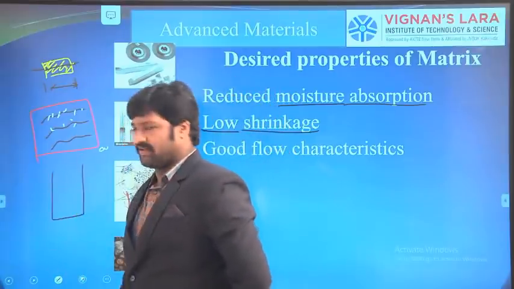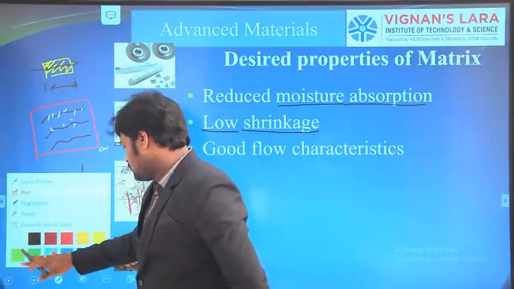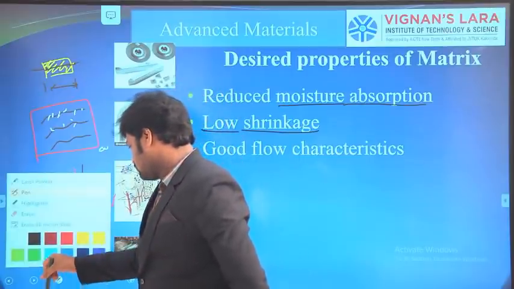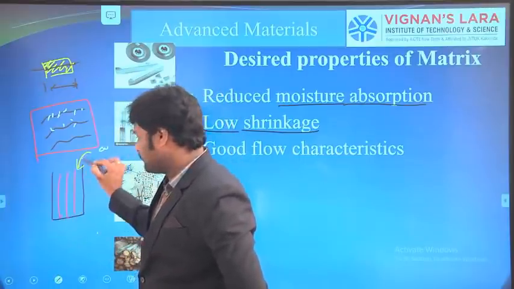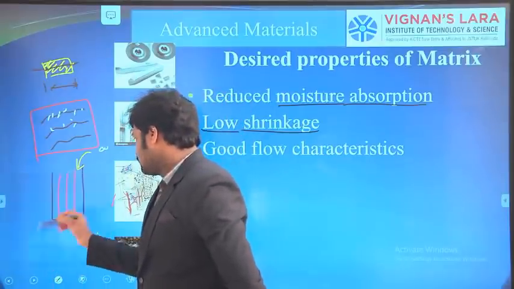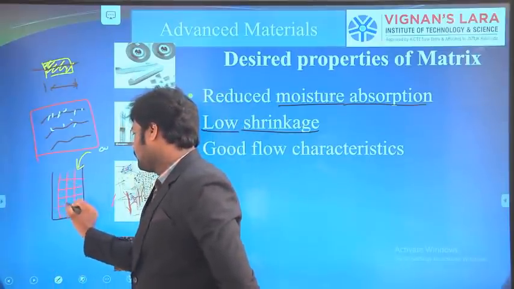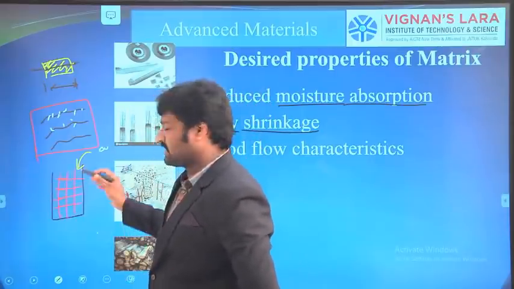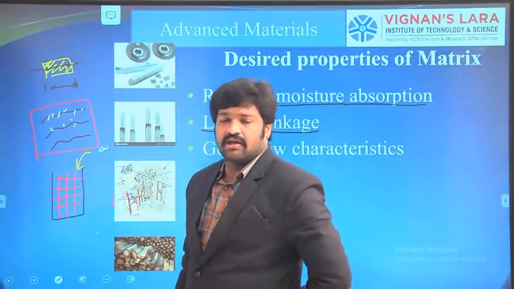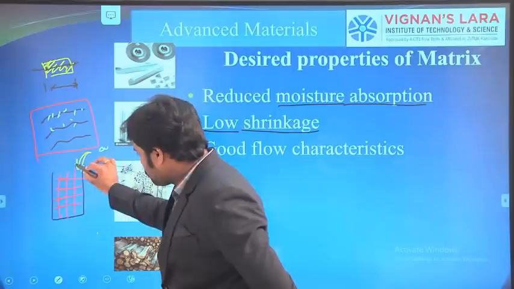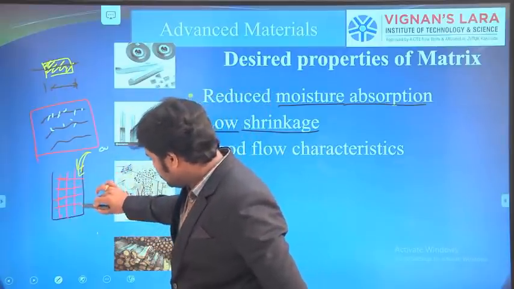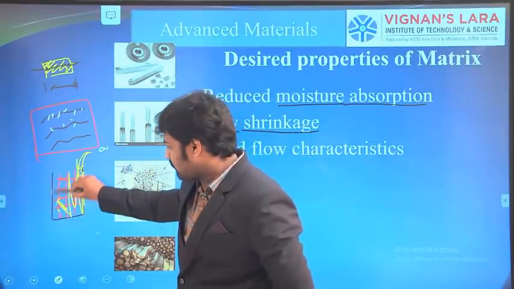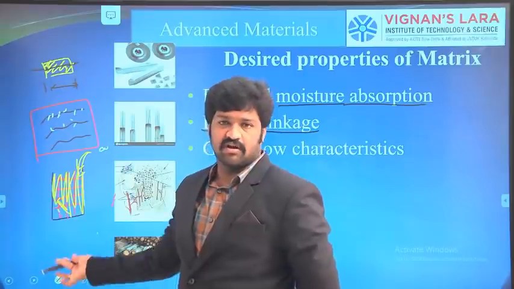Suppose this is a vessel having a number of rods like this, and we are pouring the matrix material into it. The matrix material is generally in a semi-solid or liquid state. If it fills all this portion but does not fill here, then some amount of gap will be formed. That gap is called a void.